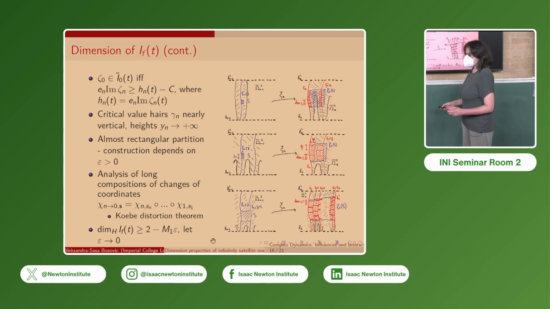Now, depending on some epsilon greater than 0, we will construct an almost rectangular partition into these nice half boxes and almost rectangles. So the almost rectangles go between a hair and its translation by 1, and they only exist in the top case above the oscillations.